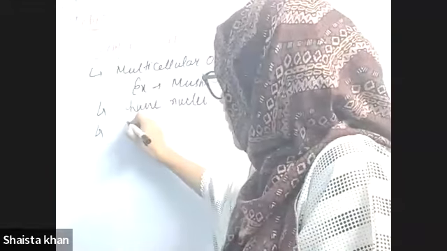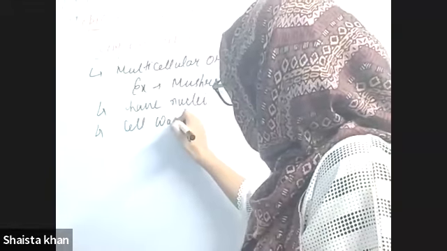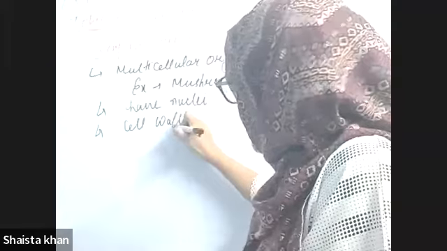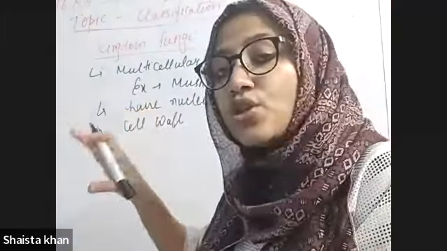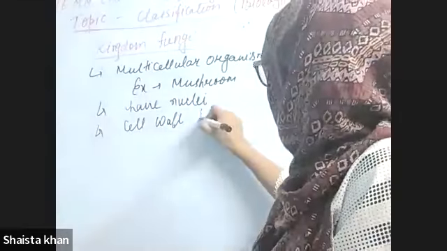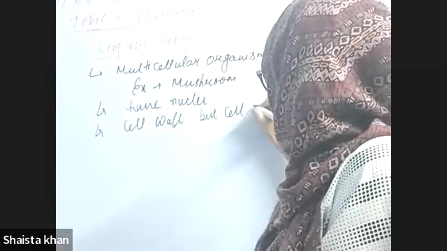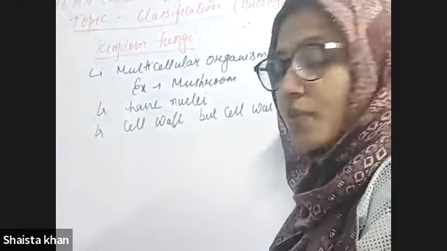It has a cell wall also. Cell wall is present, but the cell wall is not made up of cellulose.